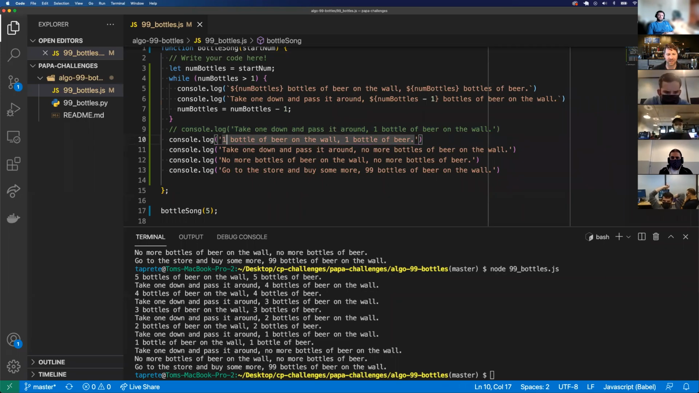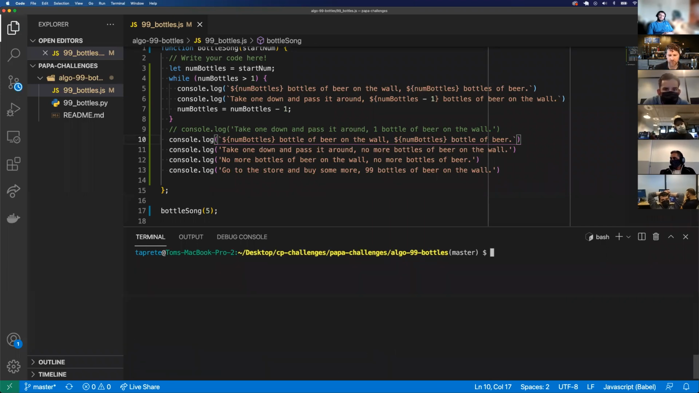So I need to make this dynamic. Let's just make, I don't think we have to make it dynamic, but I'm just going to go ahead and do that. So what I'm going to do is highlight both ones, and then num bottles. I keep doing bottles. Oh, dang it. There we go. And clear the terminal.